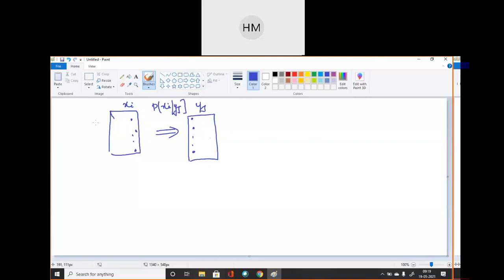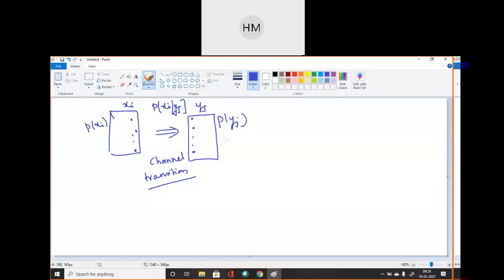So new terms we have studied: input probability P of xi, output probability P of yj, and the conditional probability of obtaining output yj given that input is xi. That is the conditional probability, or it is known as channel transition probability. Clear?